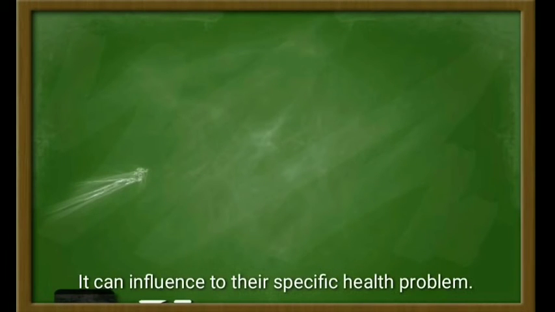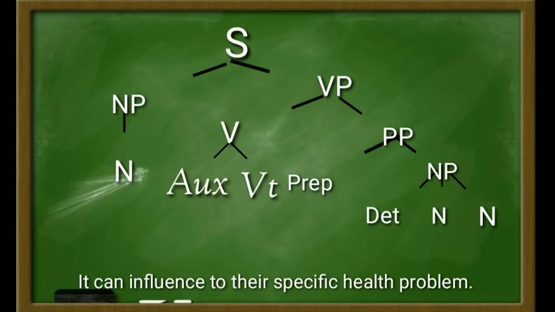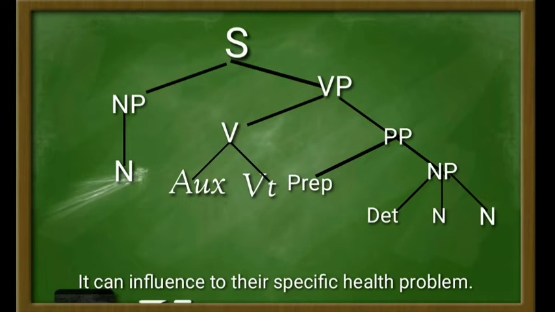Okay, next let's jump into the next question. The example is "It can influence to their specific health problem." The sentence of this example falls into two: noun phrase and verb phrase. The noun phrase falls into a noun, which is the word it, and then the verb phrase falls into two, which are verb and prepositional phrase.